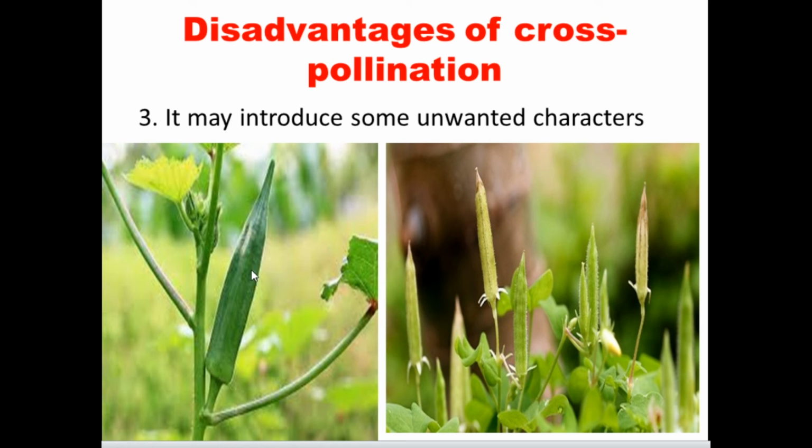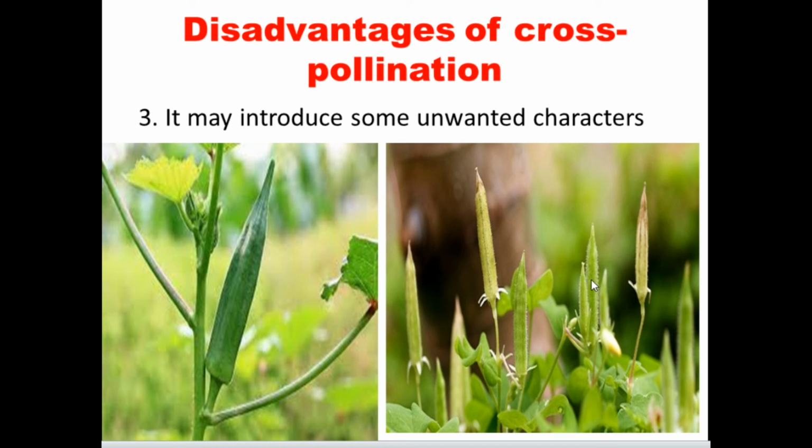It is in very good and healthy condition. When cross pollination takes place, sometimes the unwanted characters of the lady's finger may be produced. So this is also a lady's finger, but it is not in a healthy condition. The character is totally different. So it is not a very good condition for cooking purposes.